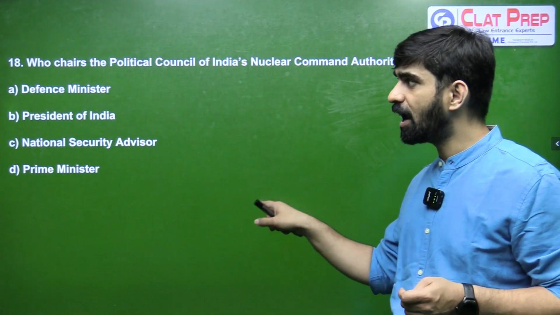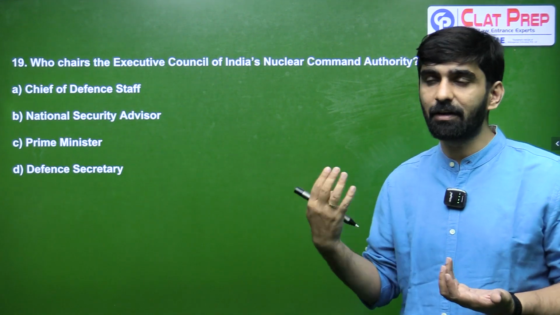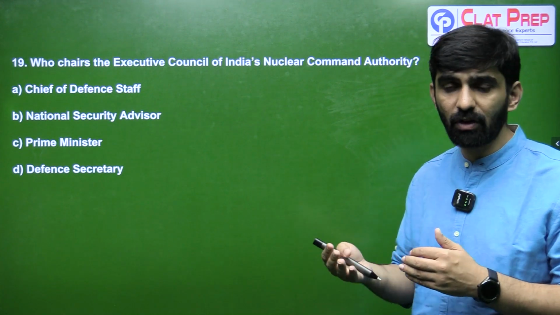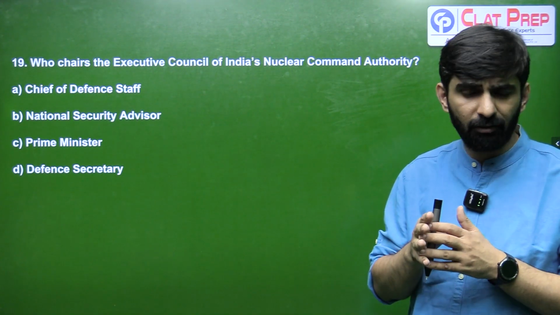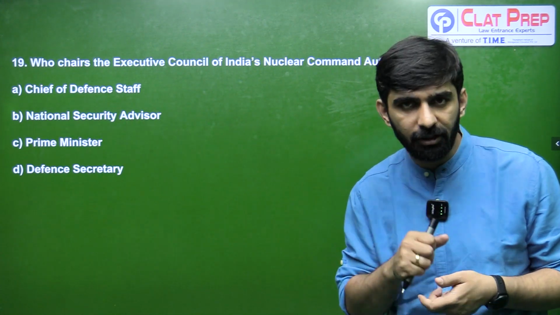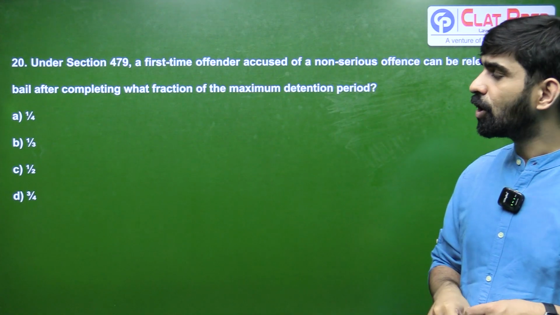At the same time, we have an executive council also, and you have to tell me the name of the chair of the executive council. And we know that India's Nuclear Command Authority's executive council is chaired by the National Security Advisor. If you are aware who is the current National Security Advisor of India, you can mention it in the comment box. But the correct answer for 19th is going to be B. Moving on to the next question.